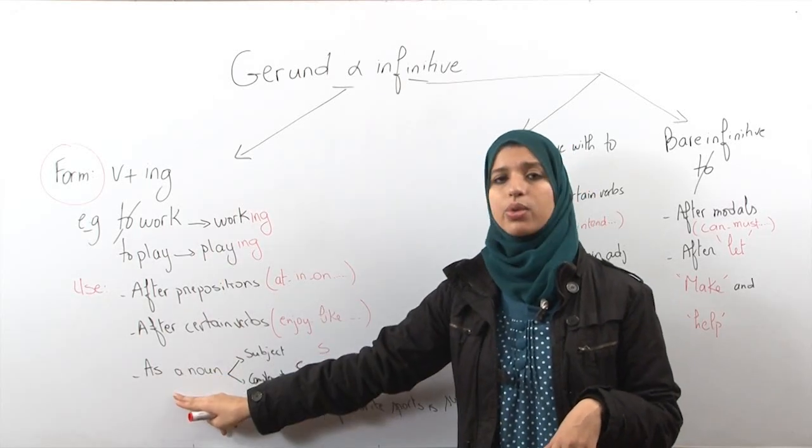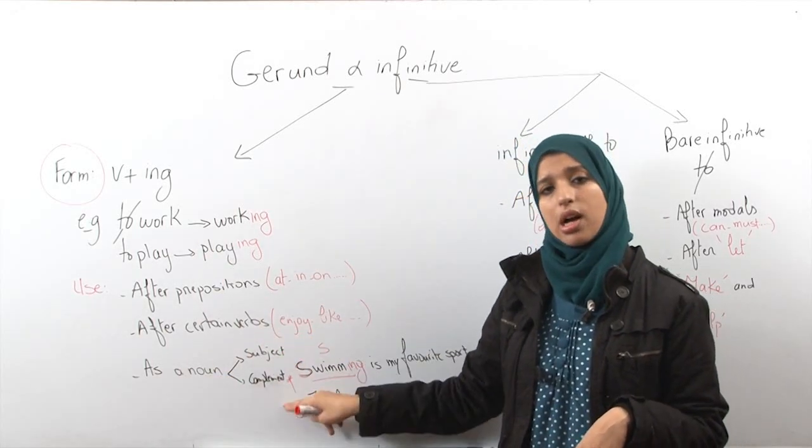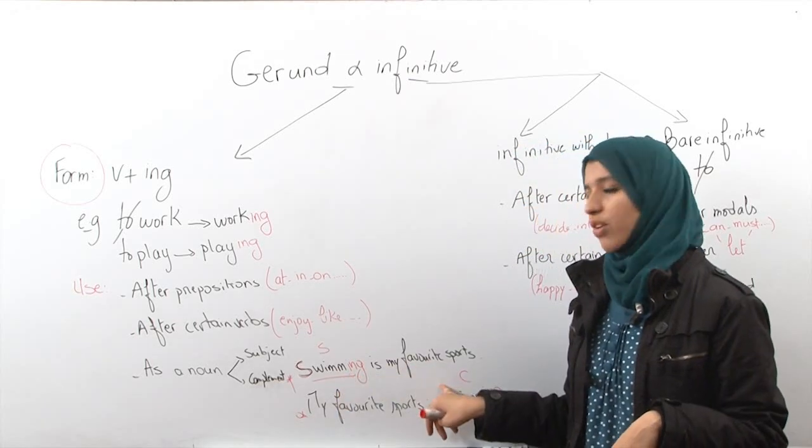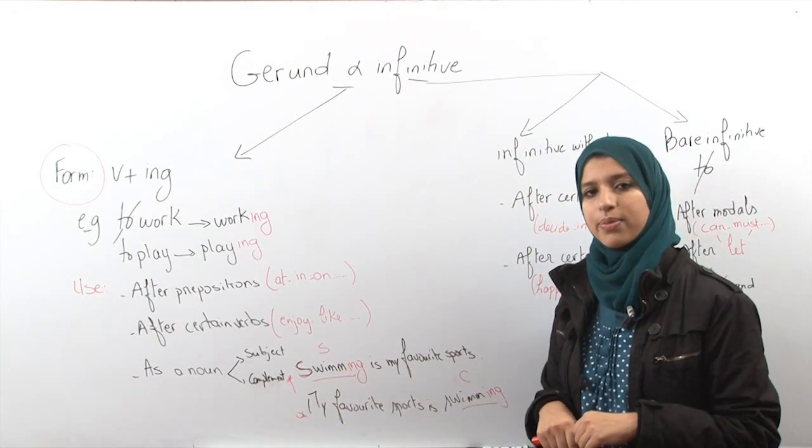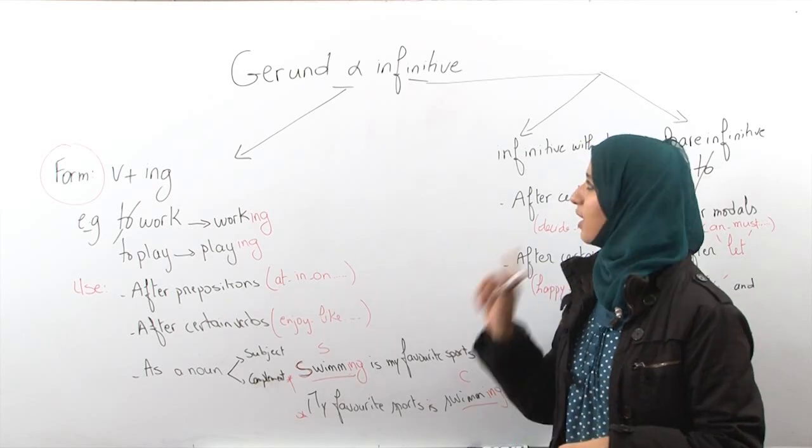The last one is gerund. We use it as a noun, which means it can be subject or a complement. Swimming is my favorite sport, and my favorite sport is swimming. All right? Are we okay? All right, let's go then to infinitive.